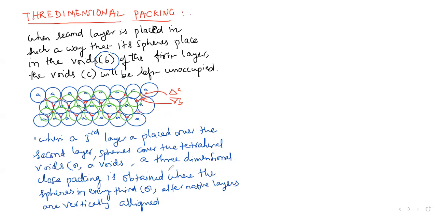So the meaning is nothing but calling the first layer capital A and second layer is capital B. Then what we say this type of arrangement is nothing but AB type of arrangement. So this is A, this is B. So this arrangement is called AB type arrangement. Pattern of hexagonal closed packing is hexagonal symmetry. This type of packing of arrangement is called hexagonal symmetry.